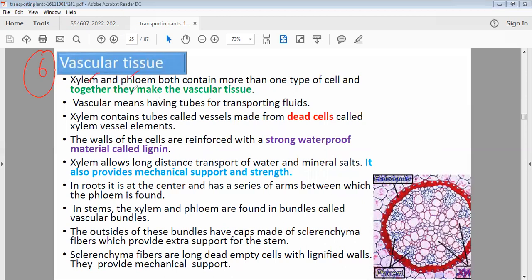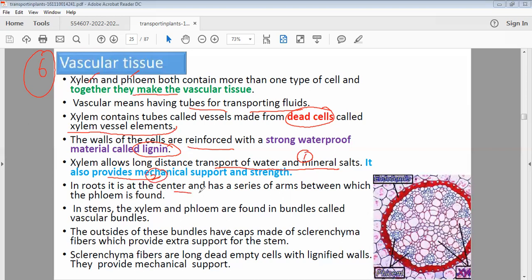The sixth important tissue is called vascular tissue. Xylem and phloem combine to form vascular tissue. Vascular means having tubes for transporting fluids. Xylem has dead cells, which is why we call it the xylem vessel element. The walls of the cells are reinforced with a very important impermeable material called lignin. Xylem provides mechanical support and strength, and is also involved in the transport of mineral salts and water. These are the two main functions of xylem.